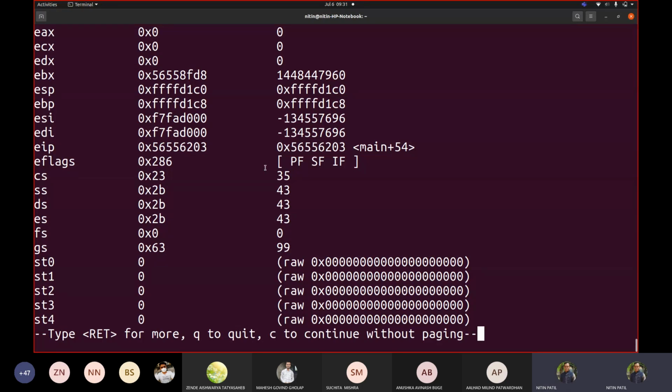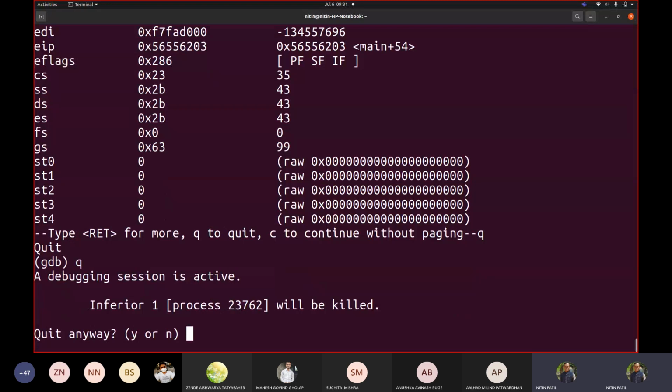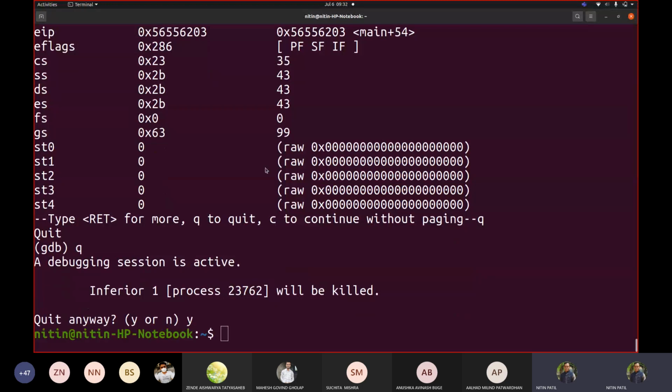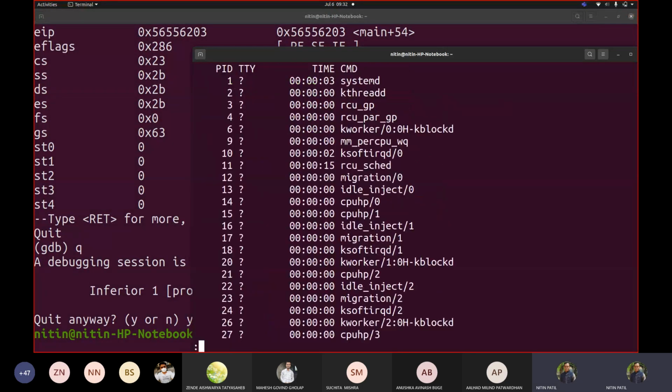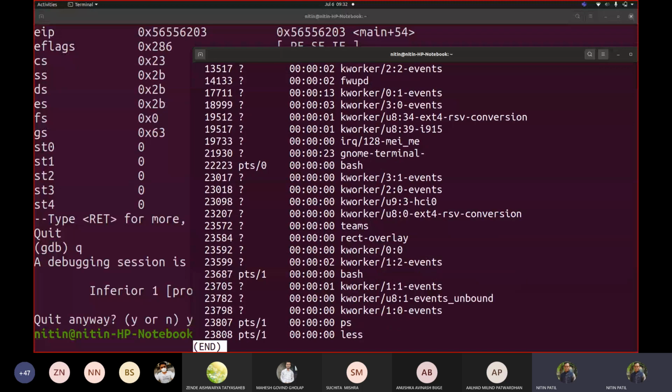Now when I say this, what exactly happened there when I executed my code? Because if I go back and see the other terminal, see the lines below. What is the current scenario? We got the last number as 23808. Can you see this? Now I'm talking about the next thing: my last process ID is 23808.